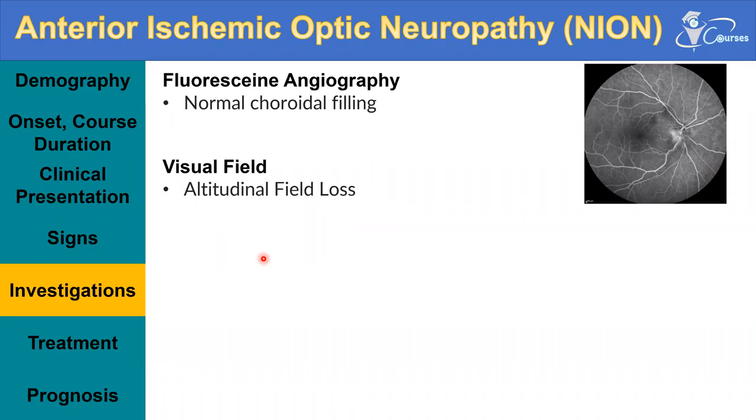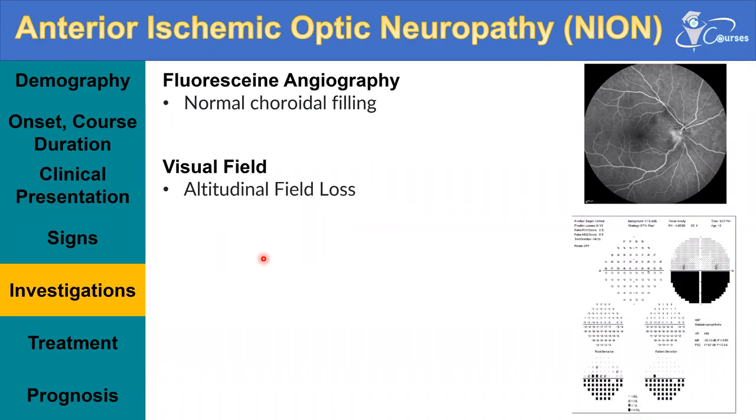The visual field will show the altitudinal visual field loss. This is a very characteristic visual field loss for those patients, and also asked frequently in the exams. What is the most common visual field loss for anterior ischemic optic neuropathy? It will be the altitudinal visual field loss.